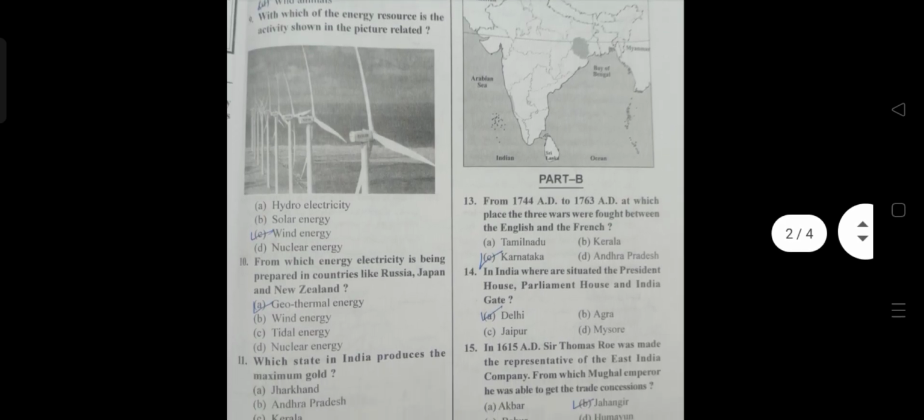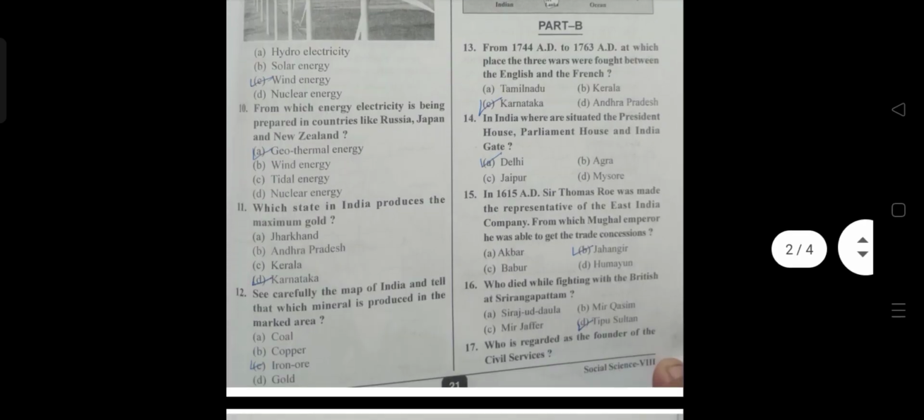13th, from 1744 AD to 1763 AD, at which place were the three wars fought between the English and the French? The answer is C, Karnataka. 14th, in India, where are the President House, Parliament House and India Gate situated? The answer is A, Delhi.